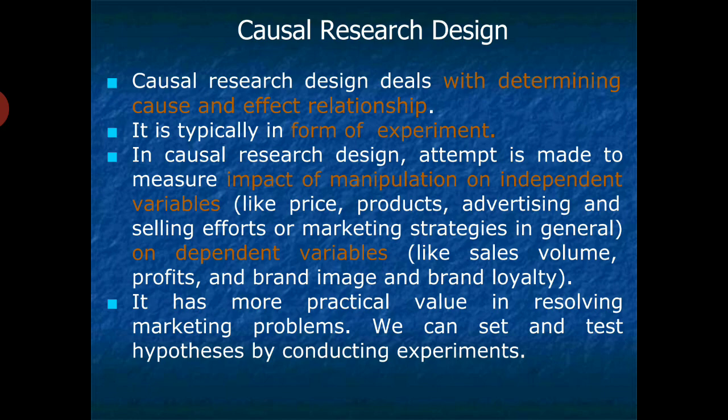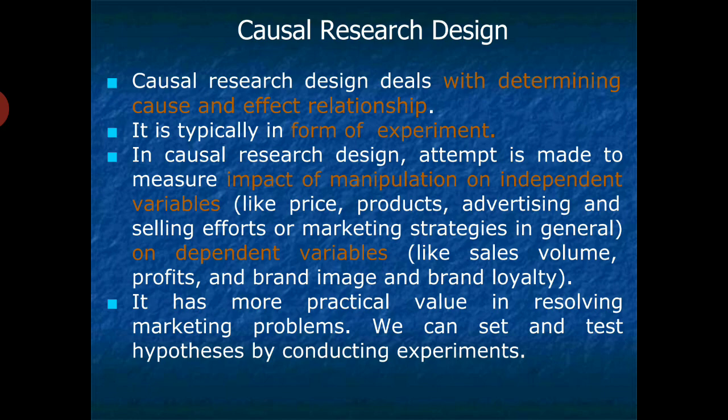And the third one is the causal research design. The name itself suggests that it deals with determining cause and effect relationships, that is, causes and their effects. So it is more known as experimental research design, which is based on the impact of manipulation of independent variables on dependent variables.